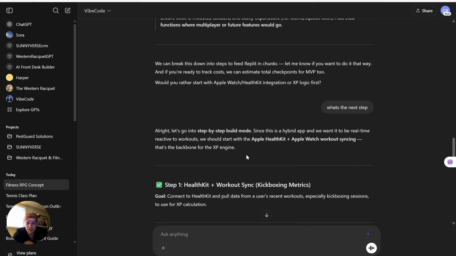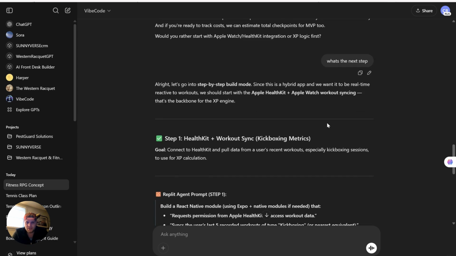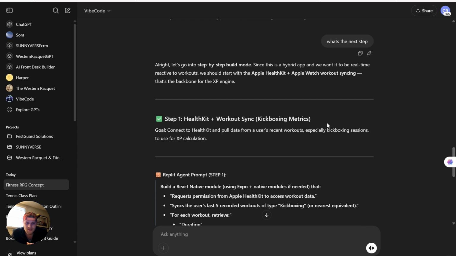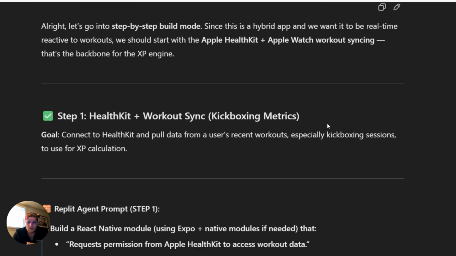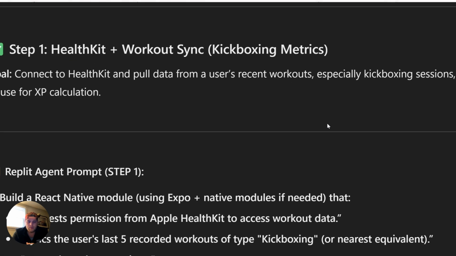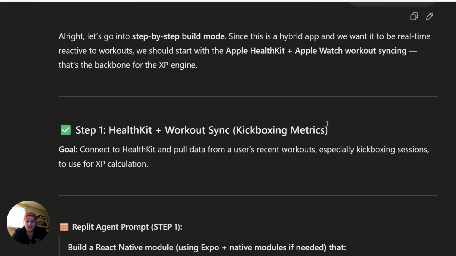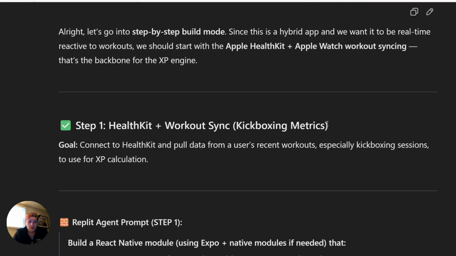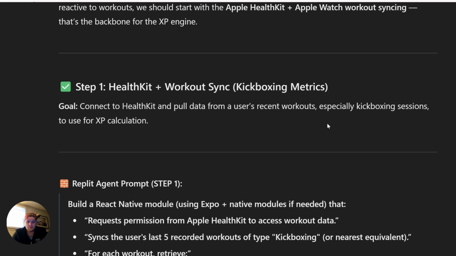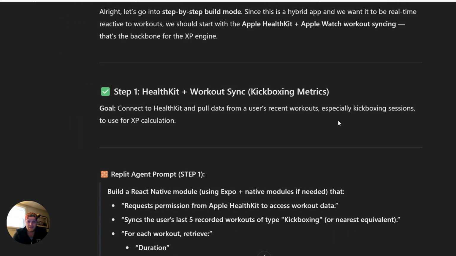Okay, so I'm in ChatGPT just asking what we should do next. Let's see what it says. All right, I'll let the people read on the screen. But I guess if you're watching in your car and you want to know what it's saying, we're getting a step-by-step build mode right now. So step 1 is the HealthKit Plus Workout Sync Kickboxing Metrics. It doesn't have to be kickboxing. I just threw it in there.